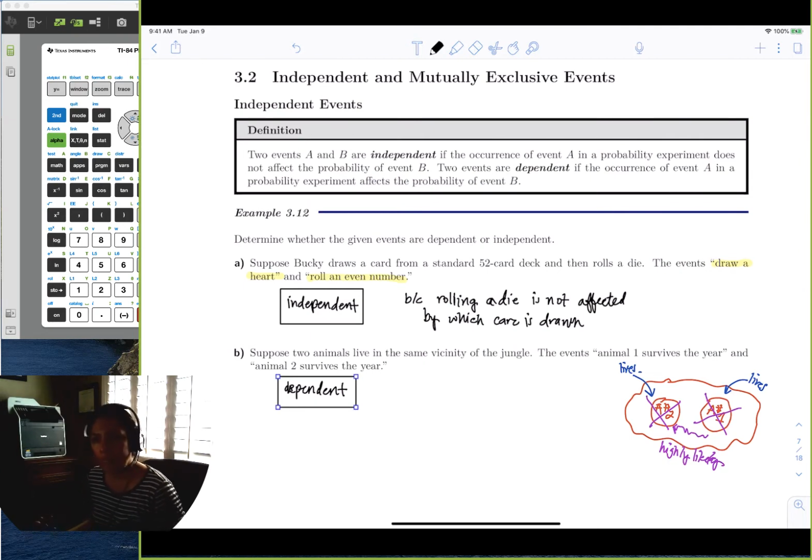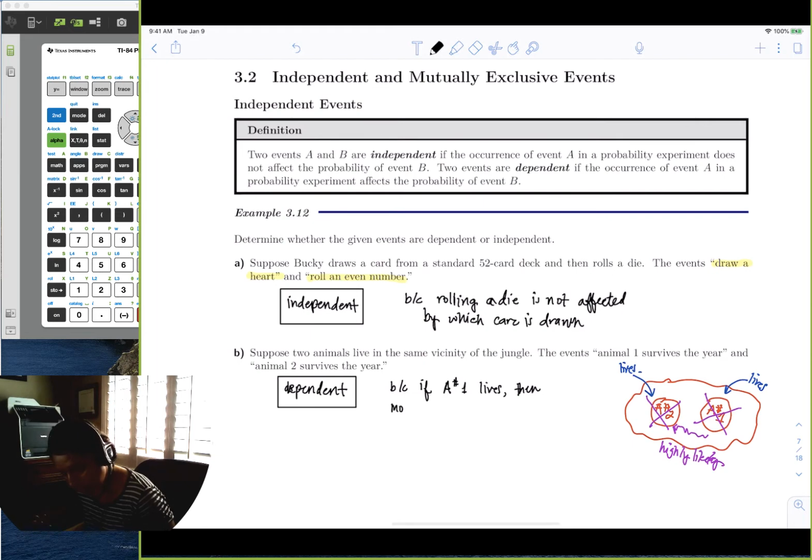Okay, and we can write something, right? Because if animal 1 lives, then most likely animal 2 also lives.